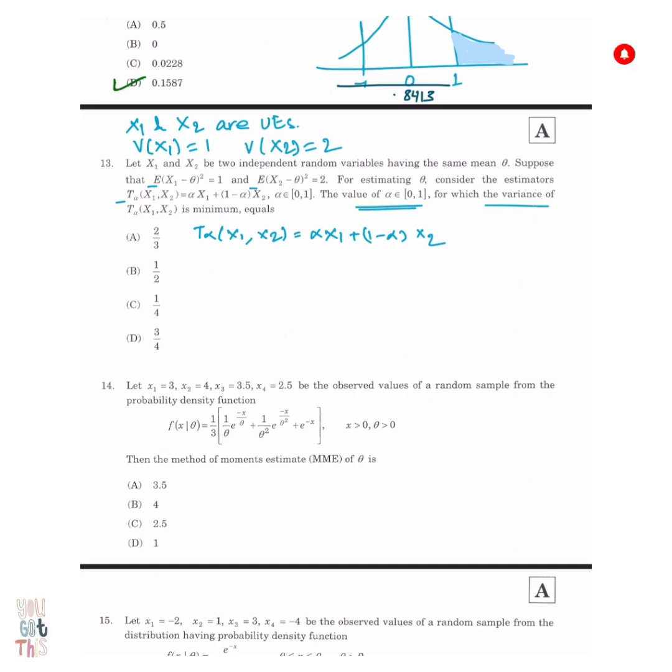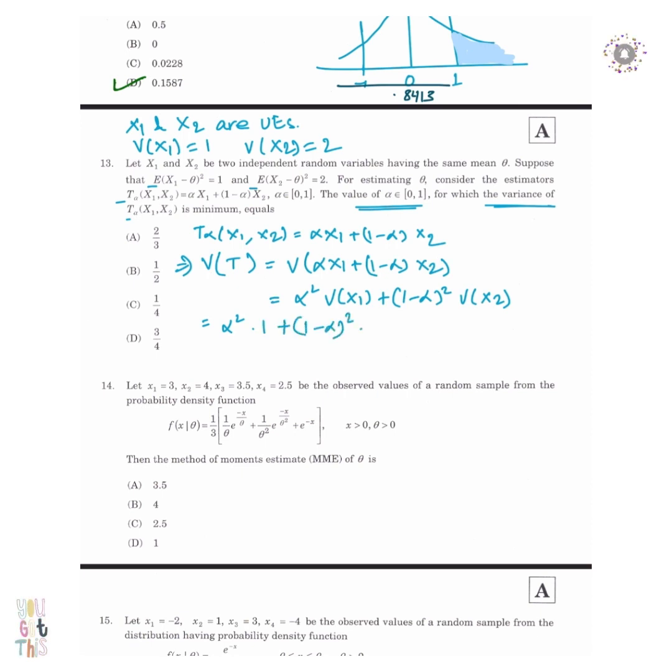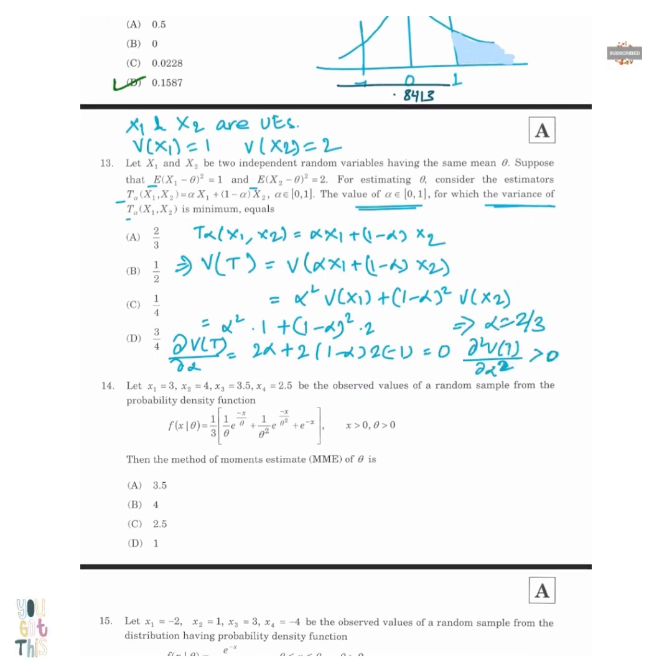And here we have to find the minimum variance, so what will we do? We write T equals alpha x1 plus (1 minus alpha) x2, right? Alpha is a single parameter, so we can simply find the variance of T and differentiate it. So we see that alpha is equal to 2 by 3 and the minimum condition is also satisfied. So we are good.